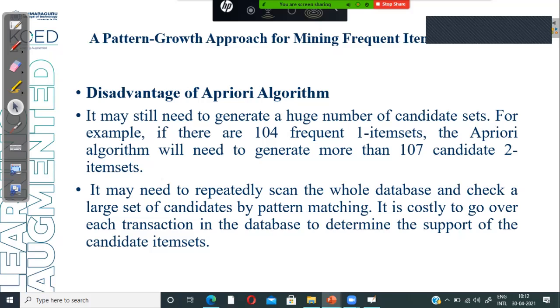Dear students, welcome to the video lecture of FP growth algorithm, a pattern growth approach for mining frequent items.